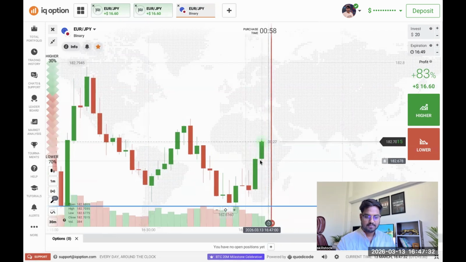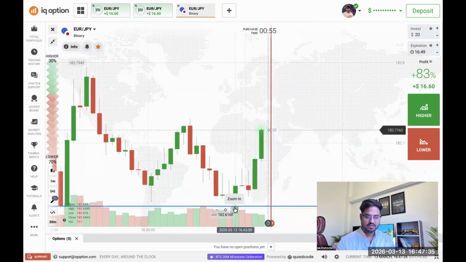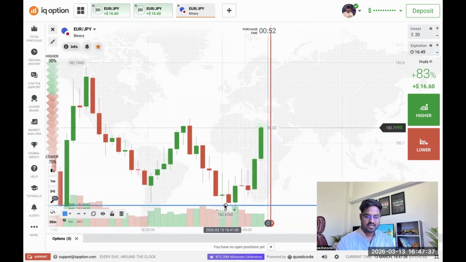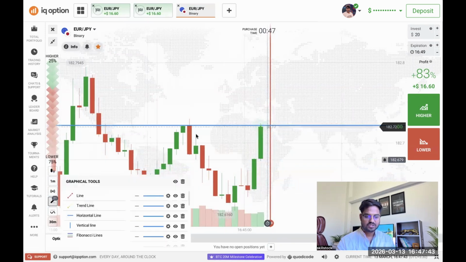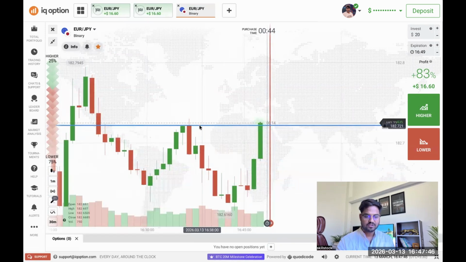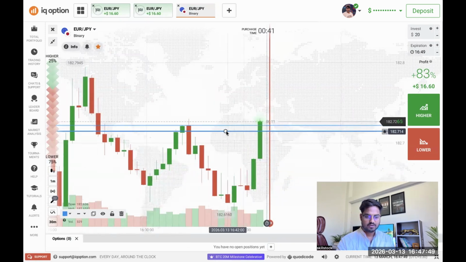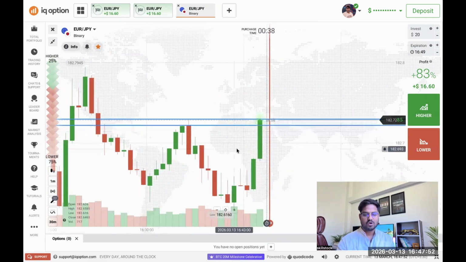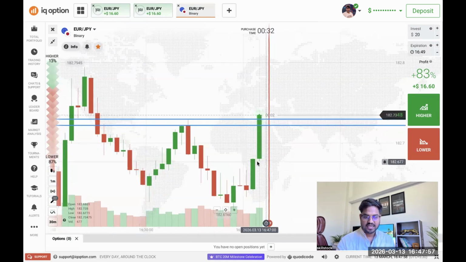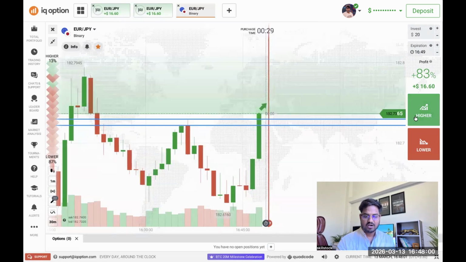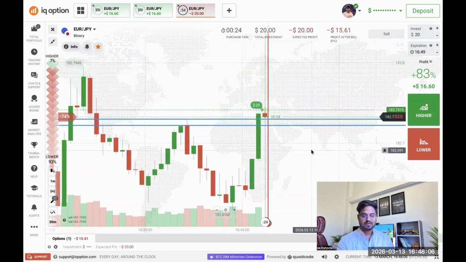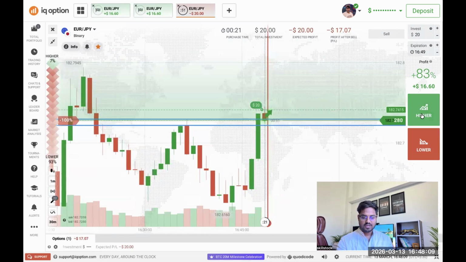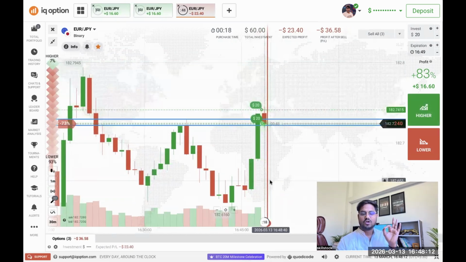All right, let's see. Buyers are trying to enter very strongly in the market. Okay, so let's trail the line from there to here, because this is a strong entry point for the sellers. A strong place where sellers can take control over the market. But this candle is breaking the area. So now there is a possibility the market can continue in the same direction. Okay, here there is a good opportunity for the buyers.